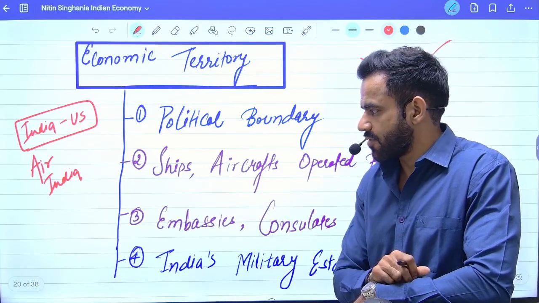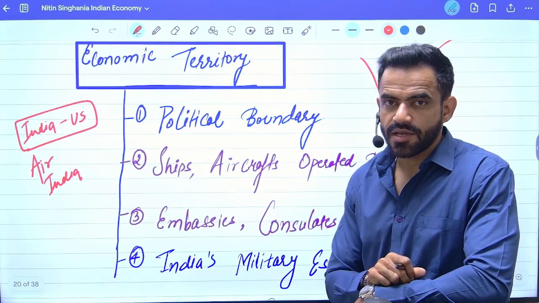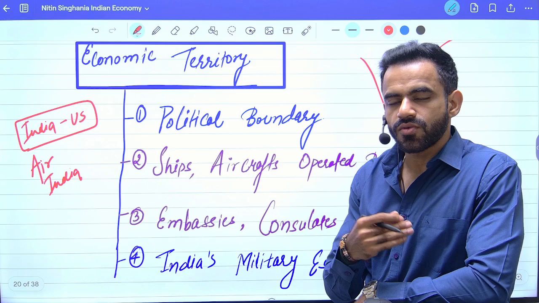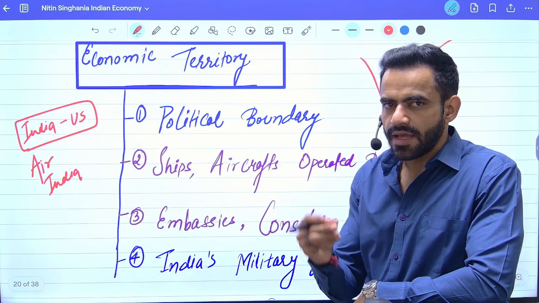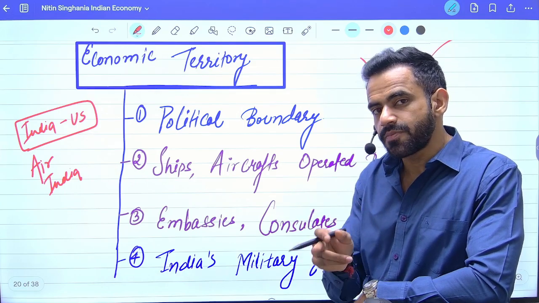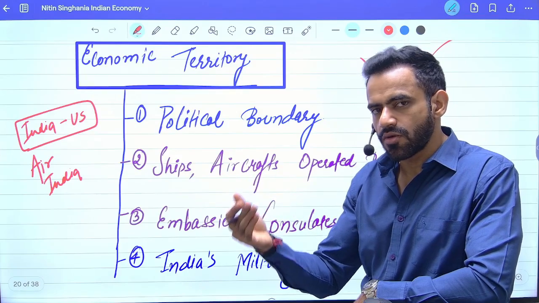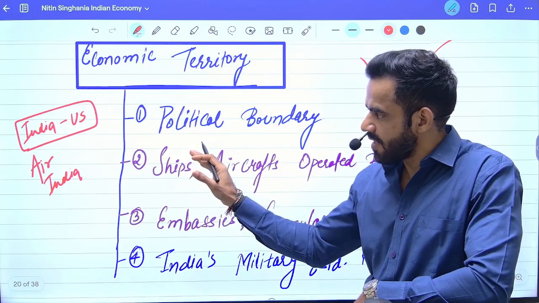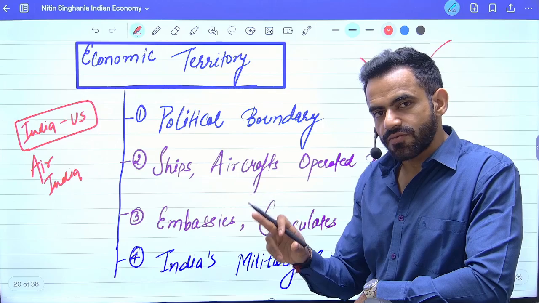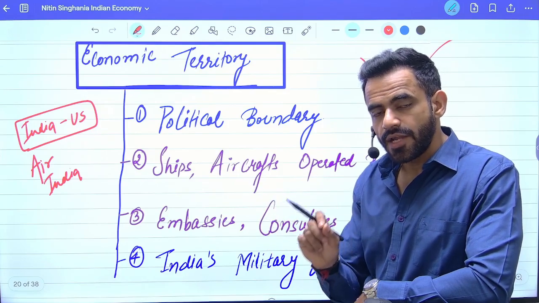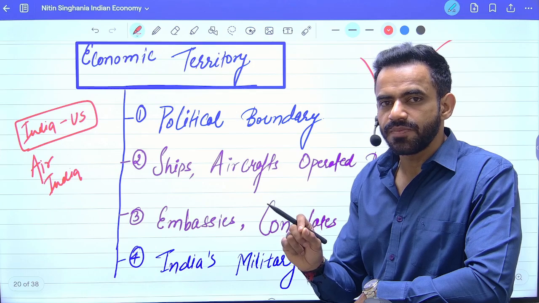Understand this point carefully. Okay, now you might think what is being produced in Air India. So when air hostess serve you meal, that is a service that is being produced in the air or in the particular location. For example, right now the plane is in USA. So that service is being produced in USA, but it will be part of GDP of India.